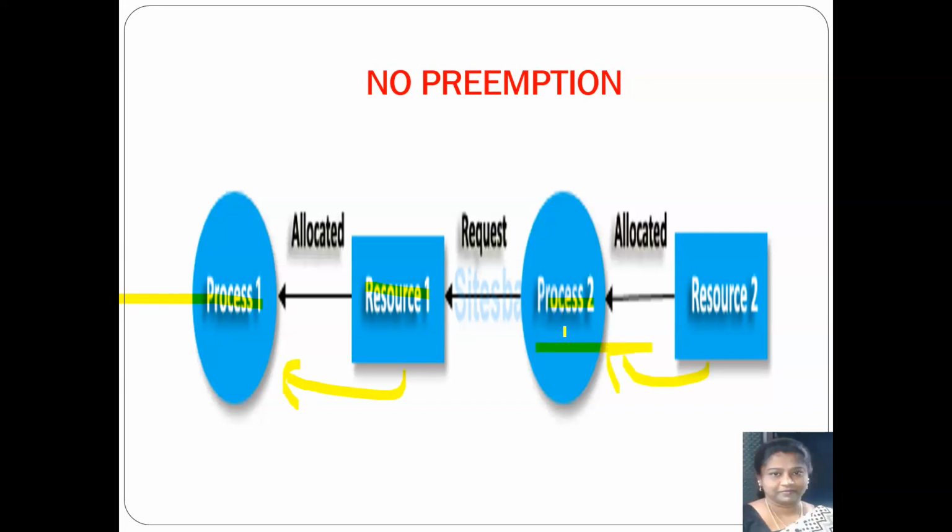Even though process 2 is requesting resource 1, it will not be released by process 1 unless process 1 completes its job with resource 1. So this is called no preemption. Once a resource is allocated to a process, the process will not release the resource until it has completed its job with the resource. This is what is meant by no preemption.